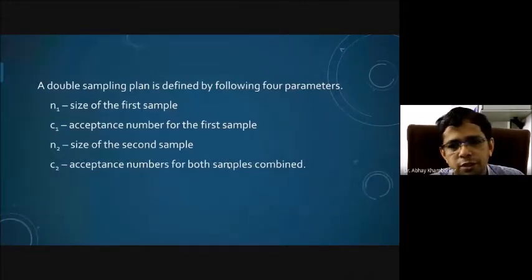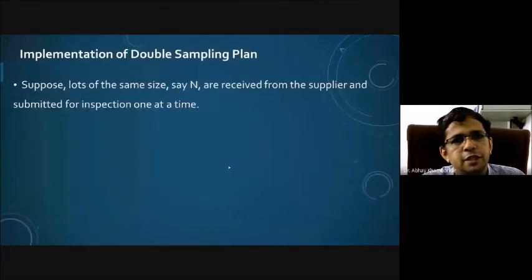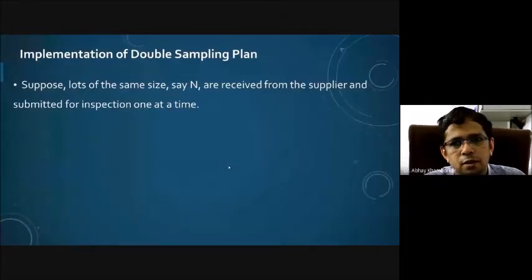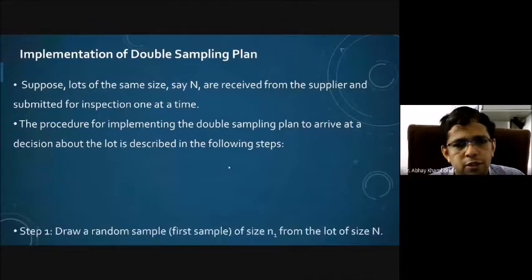Now, how do we do this double sampling plan? This is basically the implementation. Suppose lots of the same size, capital N, are received for inspection from the supplier or manufacturer. The procedure for implementing the double sampling plan to arrive at a decision about the lot is described in the following steps.